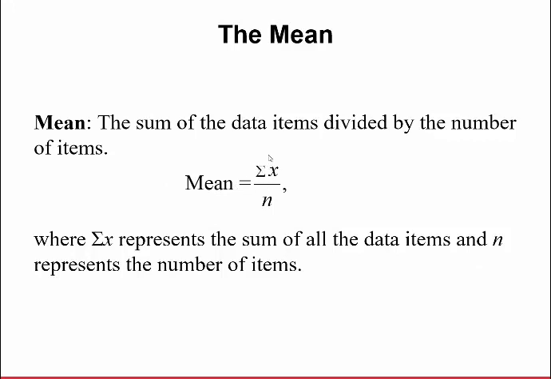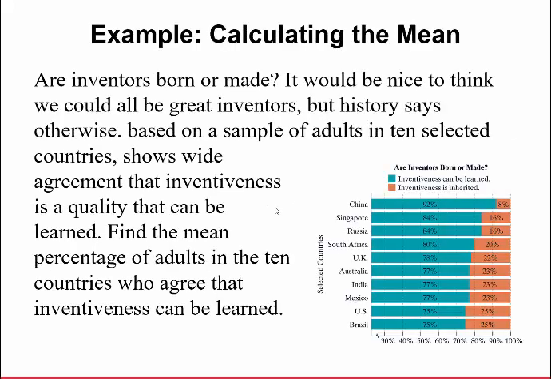In mathematics, this notation here is a capital sigma, Greek letter sigma, and it just means sum up the x values, and then we're going to divide by n, and n represents the total number of items. Okay, so sum them up, divide by the total. Whenever you see n, that's just the number of items in the data set. Now let's do an example.